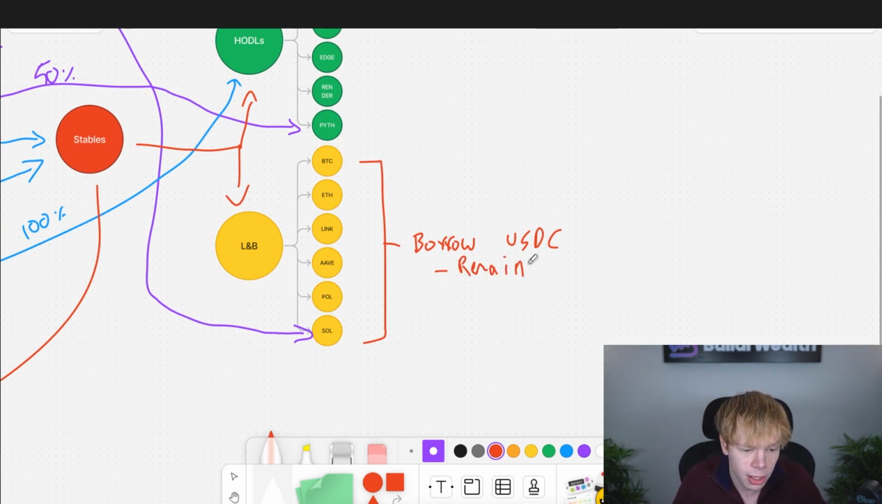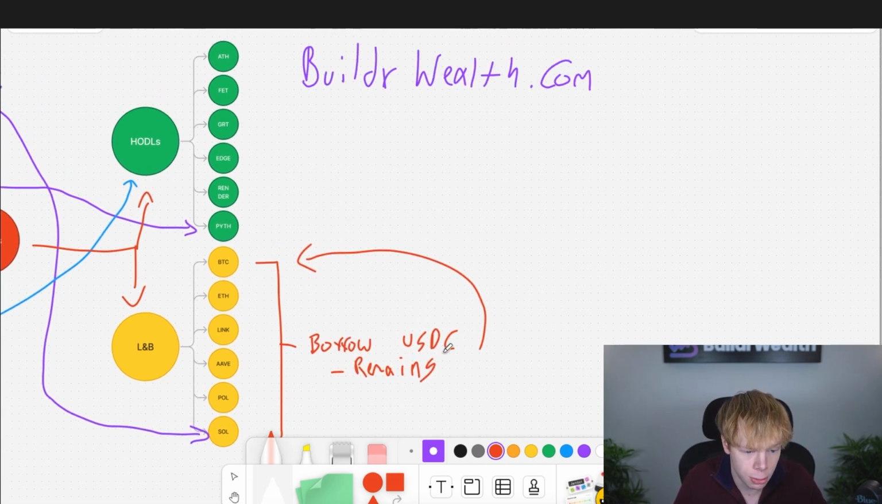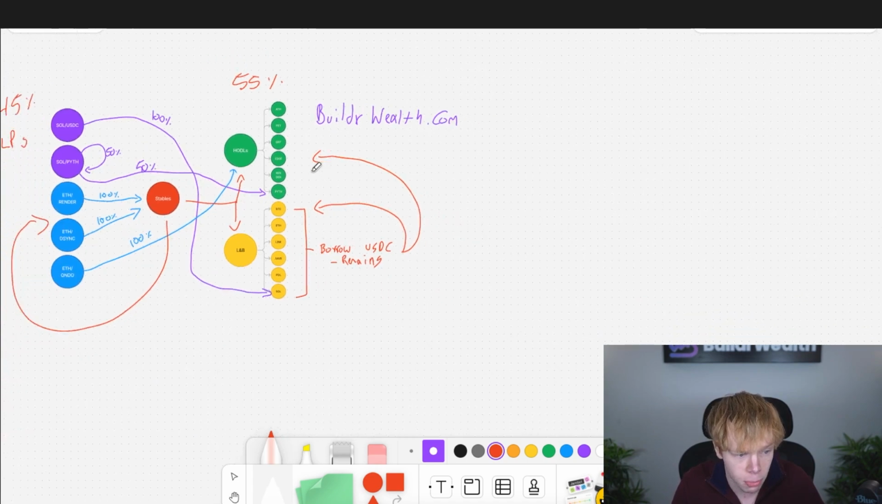So ultimately, what that allows us to do is take that USDC and instantly park it into assets that are on these lending and borrowing platforms. So we could put it back right over here, or we can park it into HODLs, or we can park it into liquidity pools. It really depends on the current market circumstances.